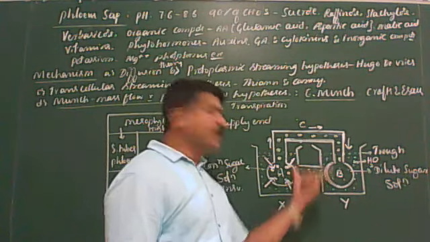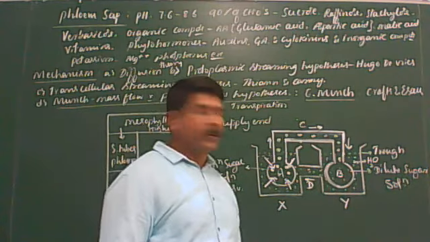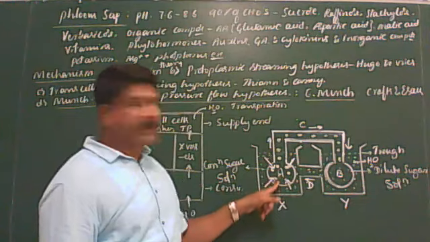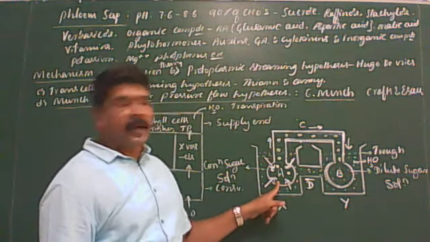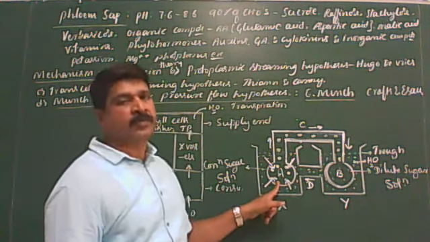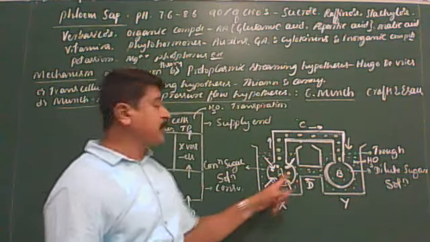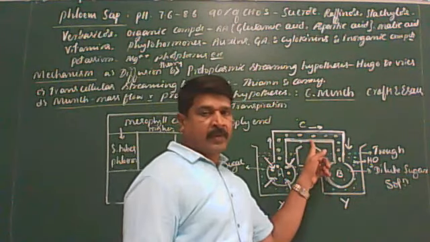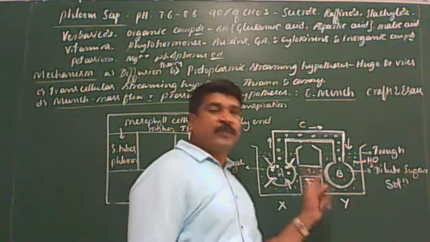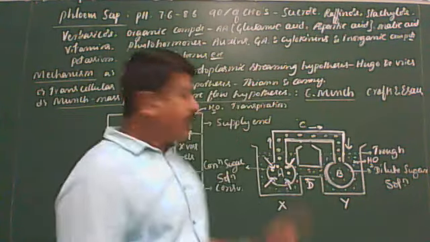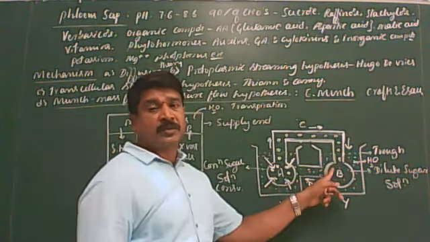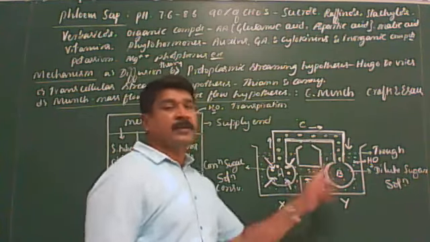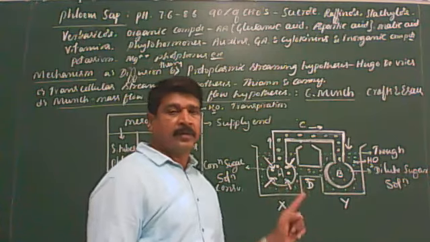Clear? In both the osmometers, water enters, but water enters into osmometer A at a faster rate, which increases its turgor pressure. As a result of this turgor pressure, the sugar solution flows from osmometer A to osmometer B through the tube C. As we discussed, this flow of sugar solution will continue until the concentration of sugar solutions in both the osmometers becomes equal. Got it?